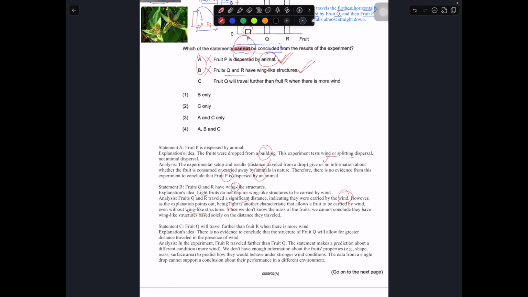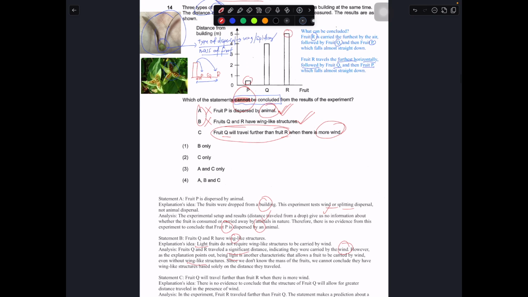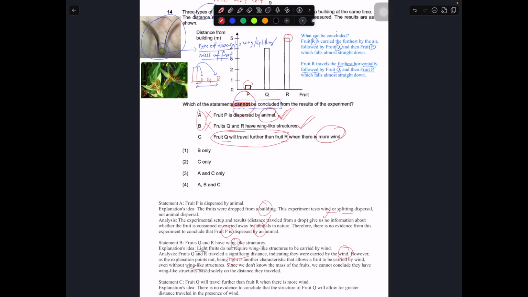So we just have to check for C. Q will travel further than R when there is more wind. In this case, because we are not testing with or without wind between Q and R, there is actually no evidence to indicate that this could be true. No evidence. So this is why you cannot conclude Q will travel further than R when there's wind.